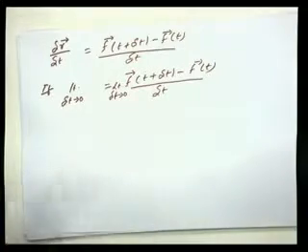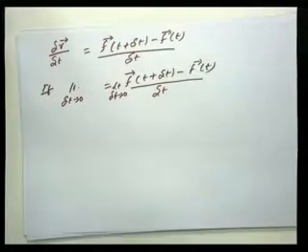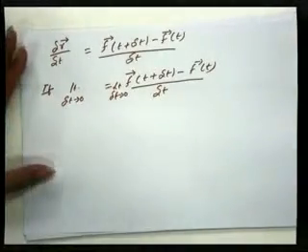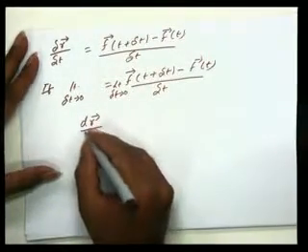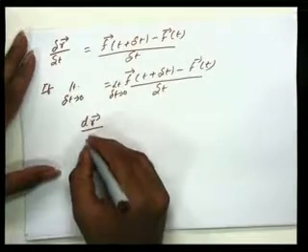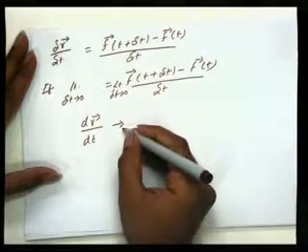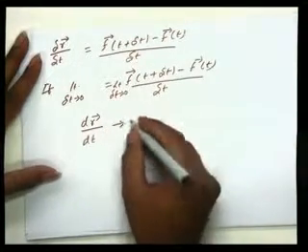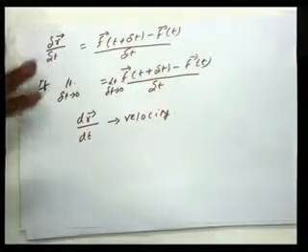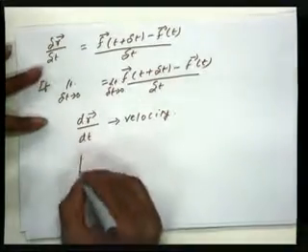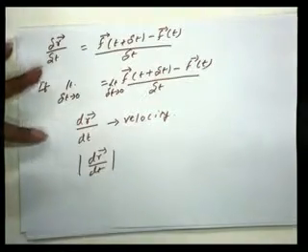This is the kind of calculus formula you have studied in your class 11th and 12th as well, and here the concept of physics also comes in. For example, this delta r by delta t is nothing but the change in displacement, and that is velocity, right? This is a physical quantity which has both magnitude and direction. And if you want the magnitude, you can represent it this way, which is the magnitude of this velocity.